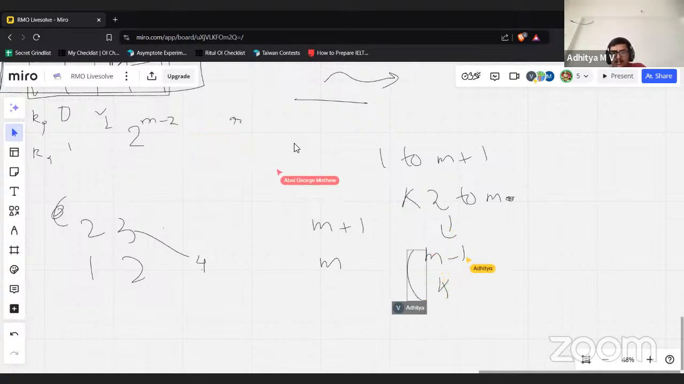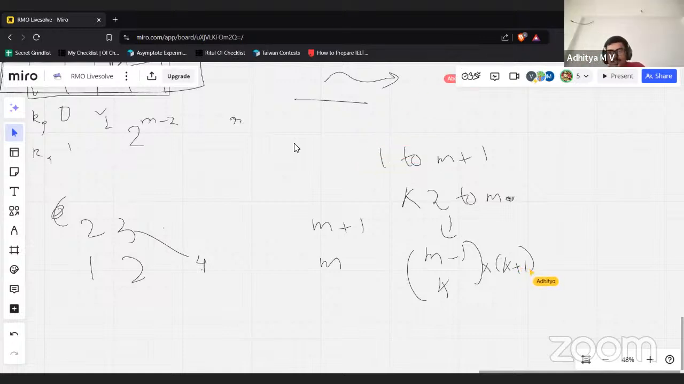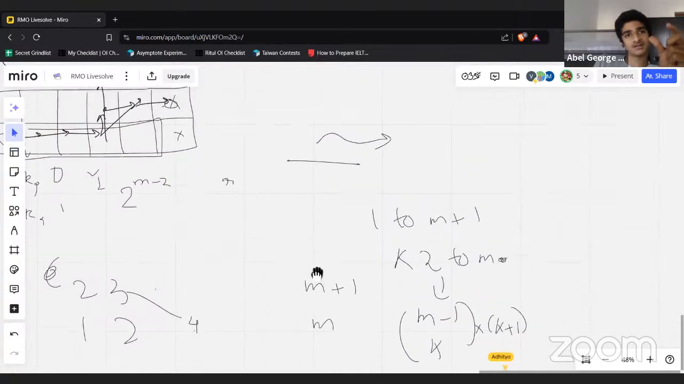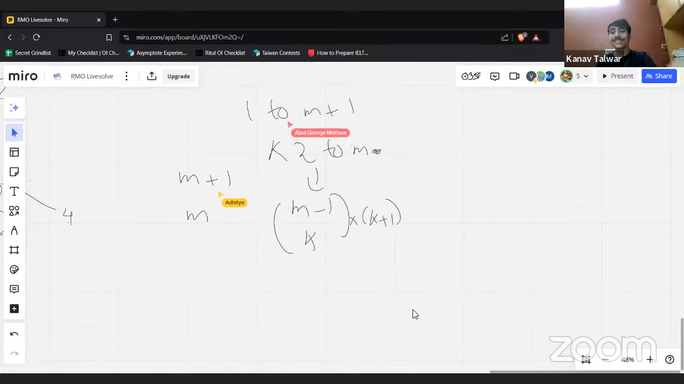So we choose k from m minus 1, into k plus 1. We cannot jump at m plus 1, except for the case where we never jump. There are two possibilities: we never jump, and the case where we directly end at m plus 1.